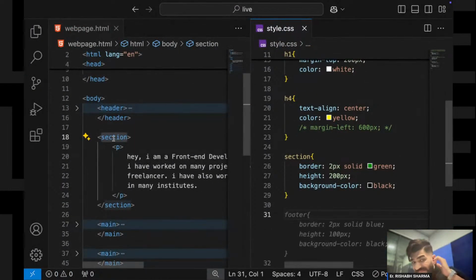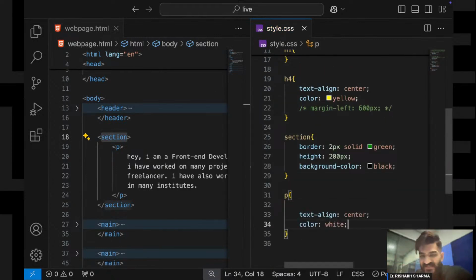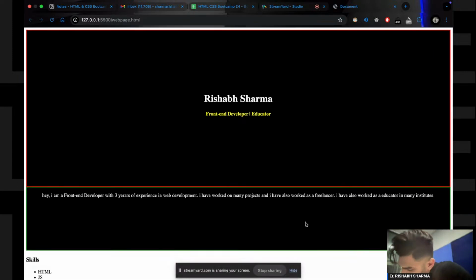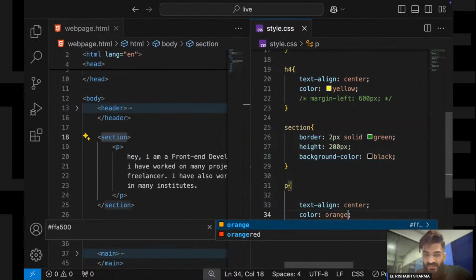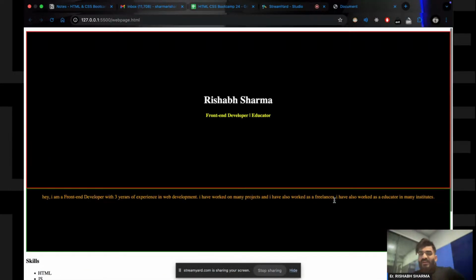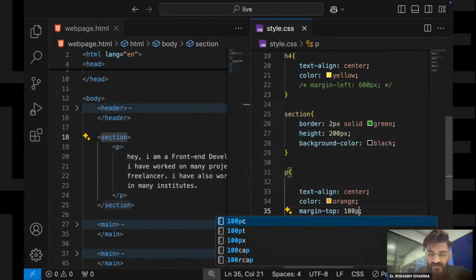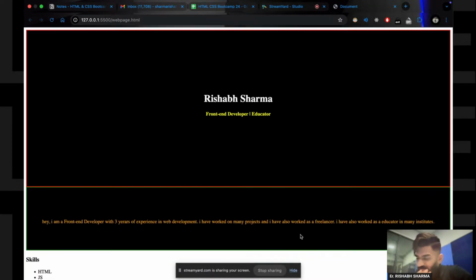And now inside the section tag I have this paragraph, so I will style this paragraph and say text-align center and color white. Okay, this is also in the center. Let me make it orange. Okay, the orange color has come. Done, looks good. And again margin top say 100 pixels. Yes, it also seems to be in the center, right?